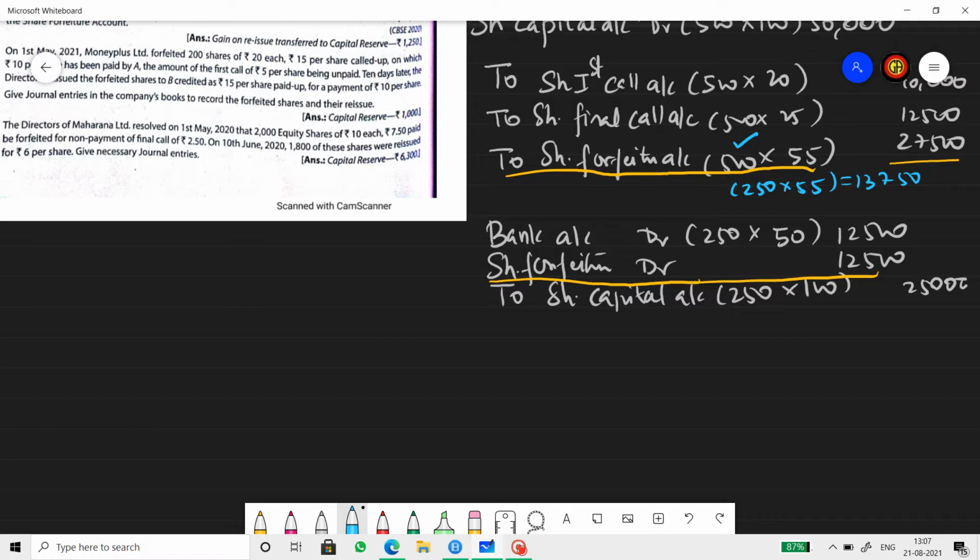I'm repeating this point again. The previous entry, the forfeiture entry, is for 500 shares. And we are not going to disturb any of the figures or the entries here. We are just going to take our pencil and do a rough calculation over there, taking 250 shares and multiplying with the same forfeiture price of 55 rupees. So you get 13,750 when you do that as a rough. So do it in pencil. Then compare these two quantities. The difference is the profit that we transfer to capital reserve account.